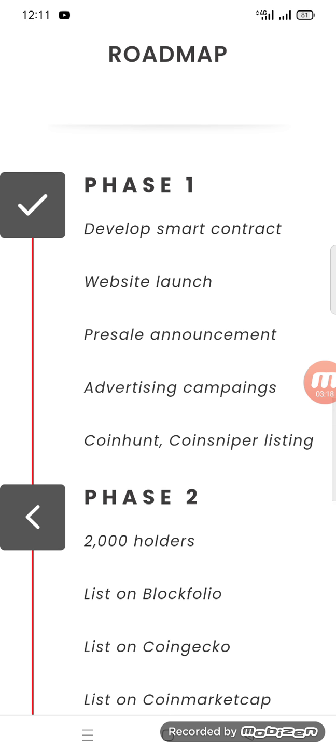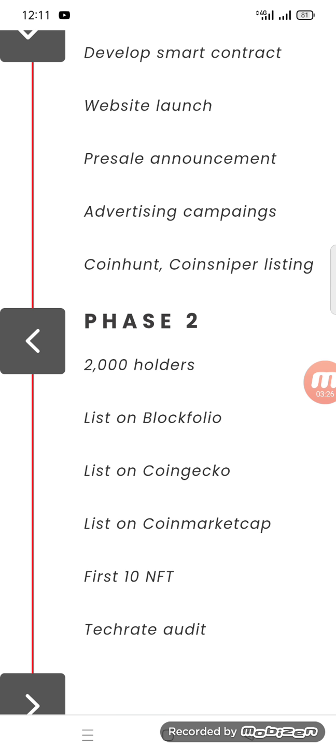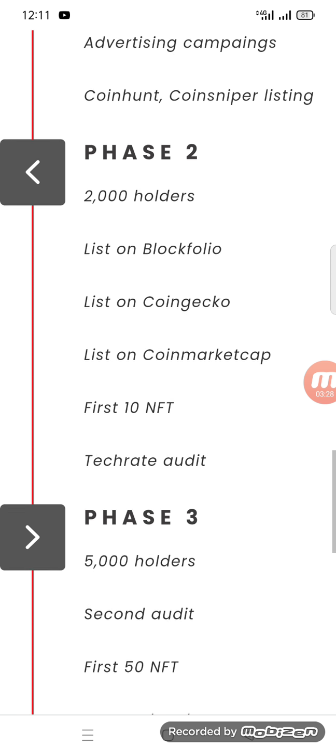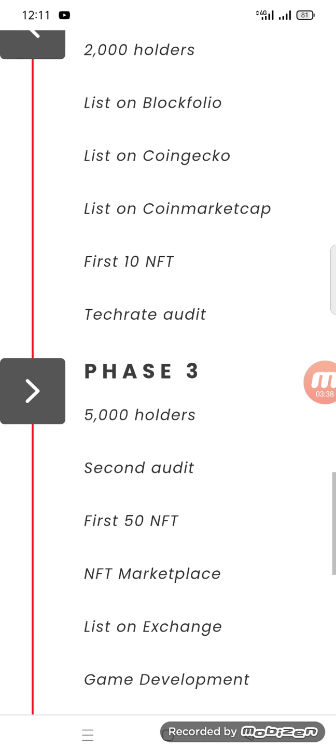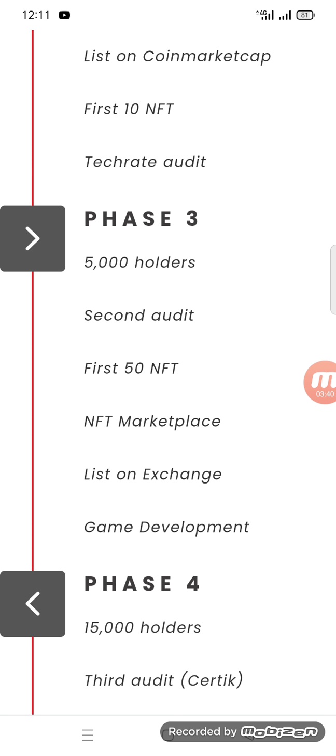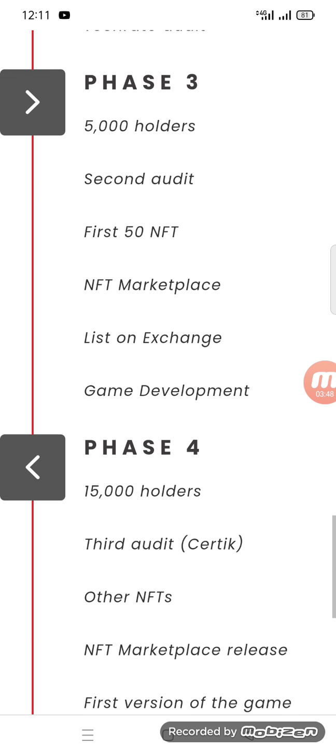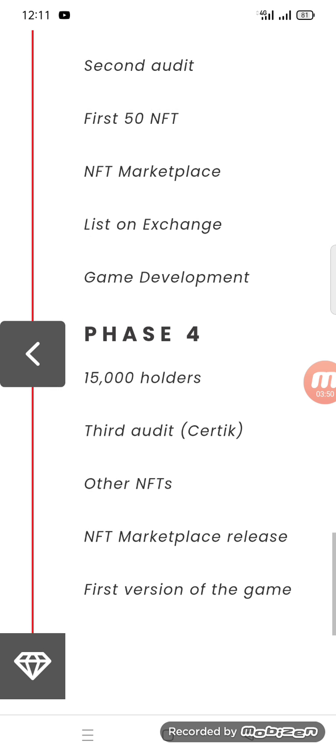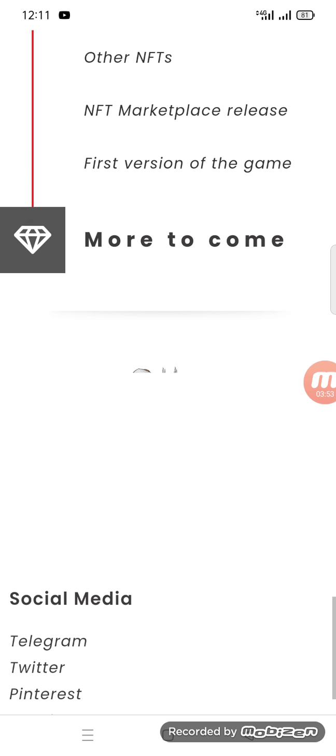Phase 1 is developing the smart contract and website, launch, pre-sale, announcement, advertising campaign, and coin hunt and coin sniper listing. In phase 2, 2000 holders, list on Blockfolio, list on CoinGecko, and list on CoinMarketCap. The first 10 NFTs are coming, and you can see the tech audit. And in phase 3, 5000 holders and the second audit are coming, and 50 NFTs launch. The NFT marketplace is here, and listing on exchange and game development. You can see phase 4 and many more.